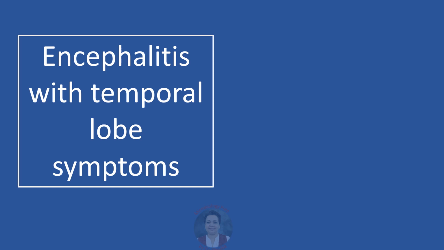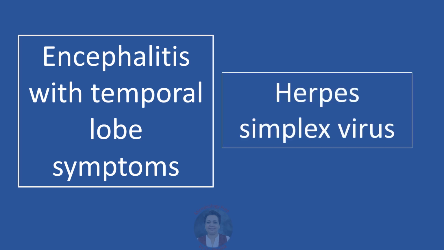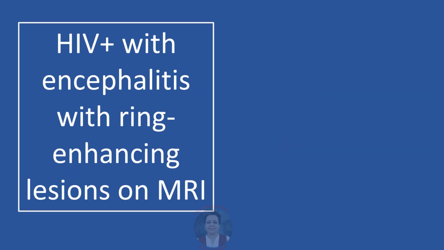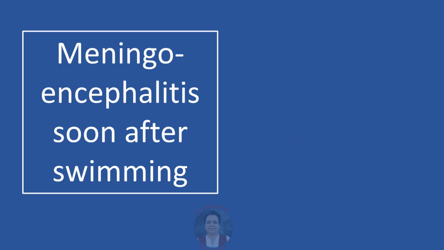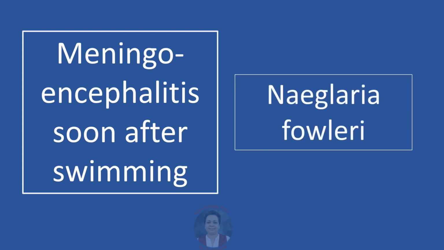Encephalitis which is presenting with symptoms localized to the temporal lobe is most likely caused by herpes simplex virus, and more than 95% of this herpes encephalitis is caused by HSV1. An HIV patient presenting with encephalitis, and on MRI we are seeing ring enhancing lesions. The likely agent we are going to think of is Toxoplasma gondii. Meningoencephalitis developing soon after swimming, we will immediately think of the protozoa Naegleria fowleri.